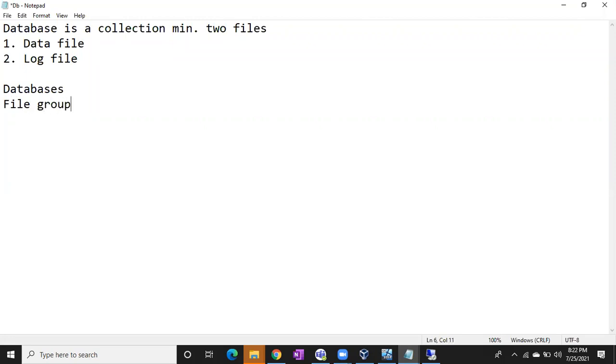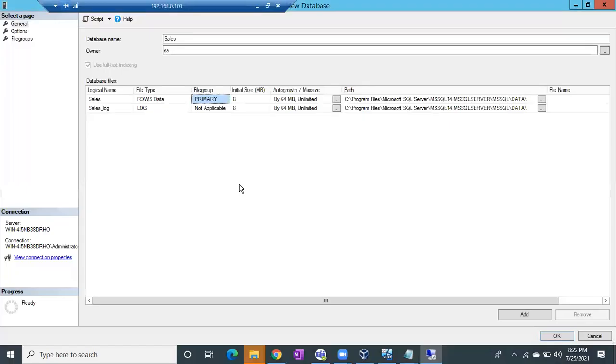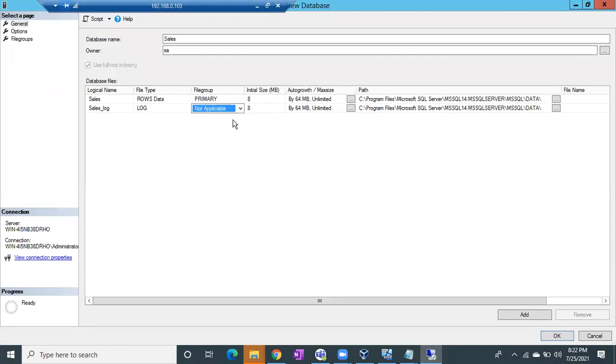File groups are logical, and files are physical. In the file groups we will have files, and in the files we will have data files. A log file doesn't belong to any file group. That's why here the sales log file group is showing as not applicable. For a log file there is no file group concept. Only for data files we have the file group concept.